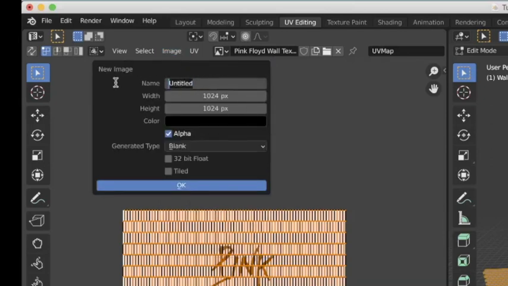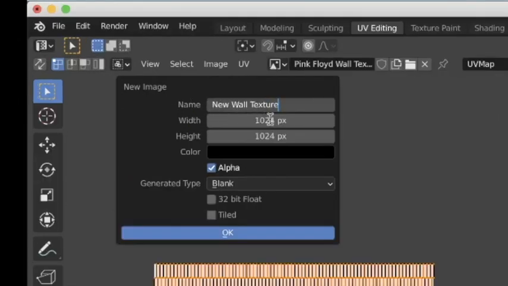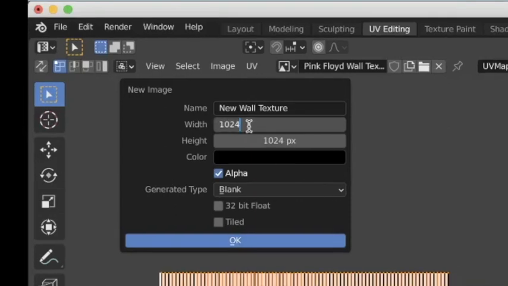I'm going to give it a title. I'm going to call it new wall texture. Right, so next we know that it has to be 8 times wider. That's what that math problem told us. If you add the star and then press 8, so that's multiplied by 8, press enter, then there it is. It's done the sum for you. So that's a nice little thing that it can do. So basically, we want it to be 8,192 pixels wide.